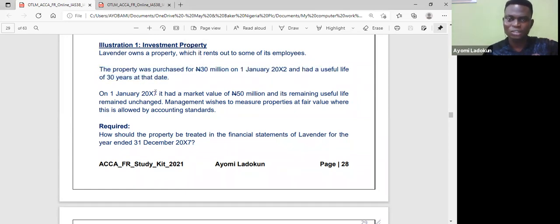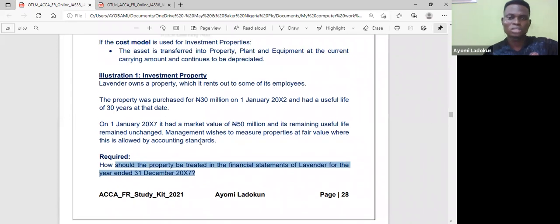On 1st January 2027, it had a market value of 50 million and its remaining useful life remained unchanged. Management wishes to measure properties at fair value where this is allowed by accounting standards. Required: How should the property be treated in the financial statements of Lavender for the year ended 31st December 2027?